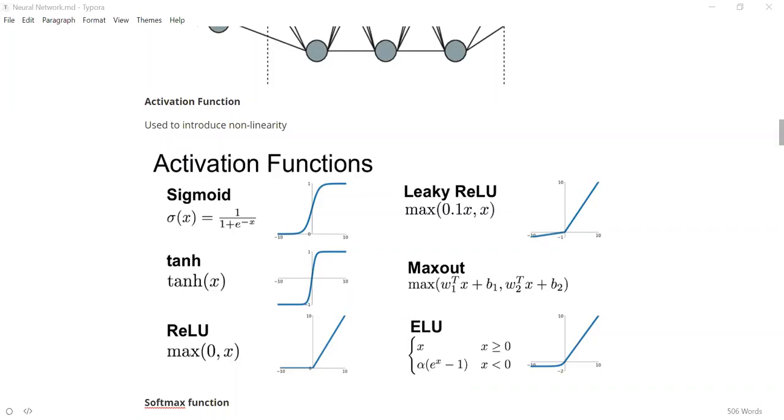Yeah, so ReLU is a nonlinear activation function as well, because linear means there is only one line, but since you have two lines present in ReLU, it is a nonlinear function.